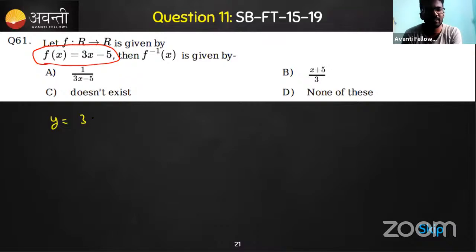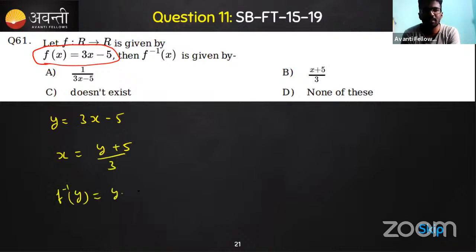So y is equal to 3x minus 5, so 3x is equal to y plus 5. Just interchange x and y. What will you get? x is equal to (y plus 5) by 3, so f inverse of y is equal to (y plus 5) by 3. Write it in terms of x, and you'll write f inverse of x as (x plus 5) by 3. So we are done.